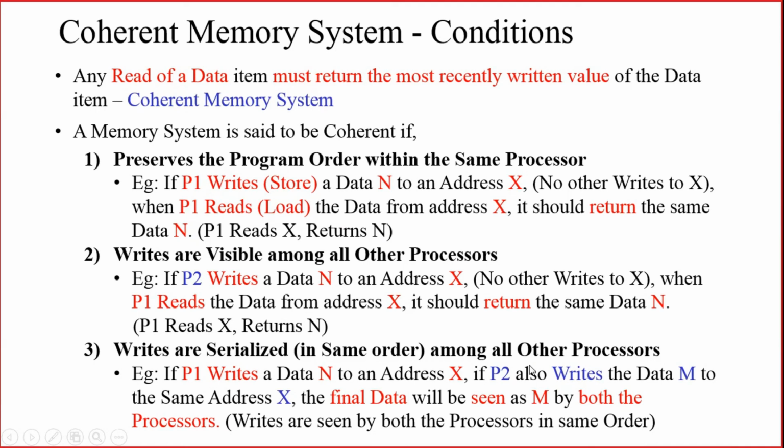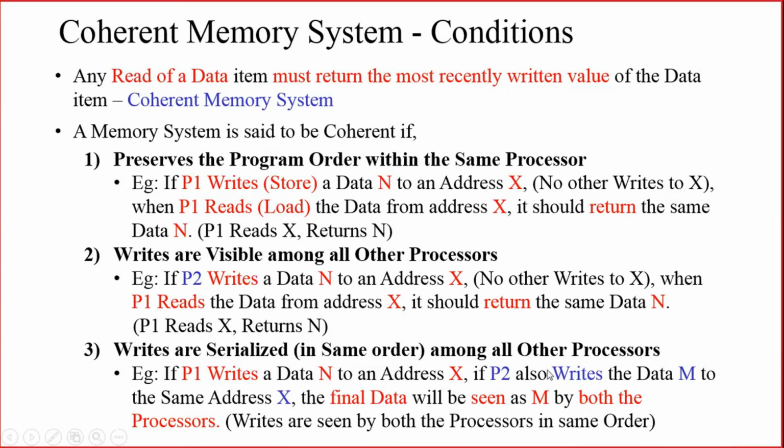If one processor is writing, and after that another processor is writing to the same location, and the execution has taken place in the same order, then when you are reading the final data, we will get the data which has been written by the second processor. For example, let us take P1 has written a data N in address location X.